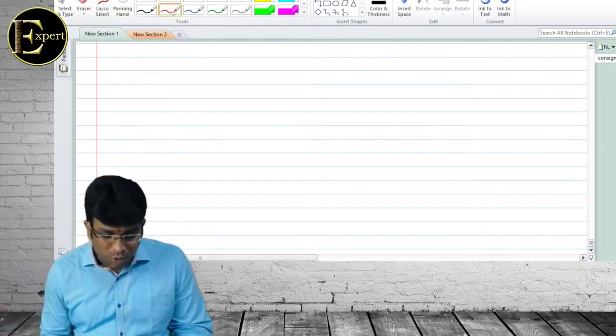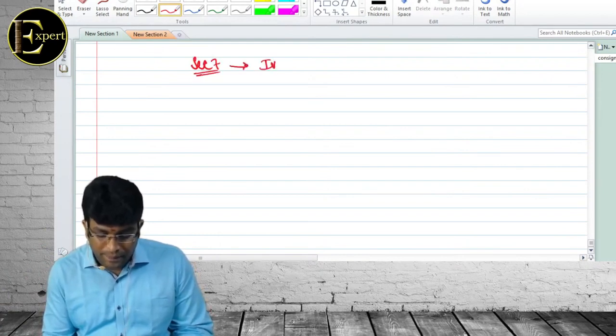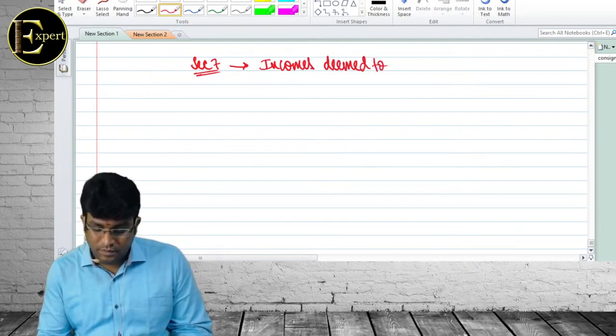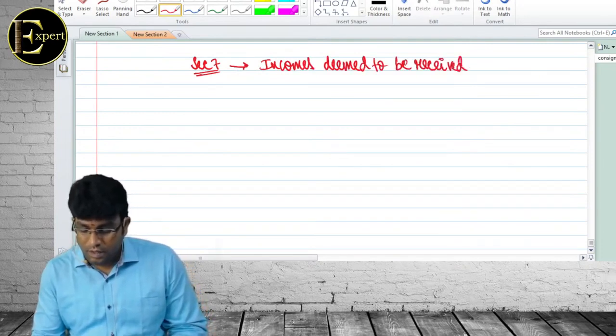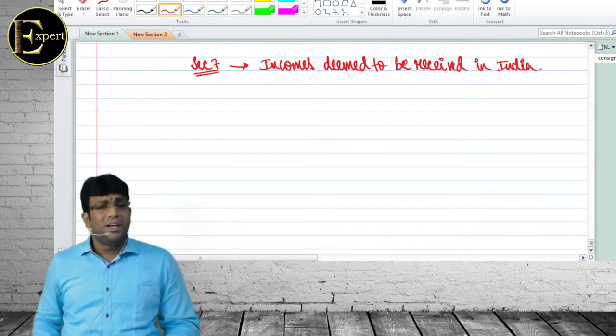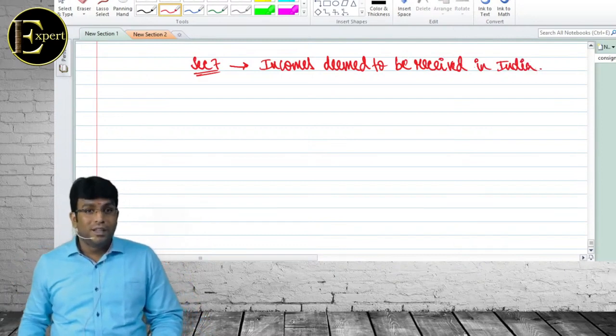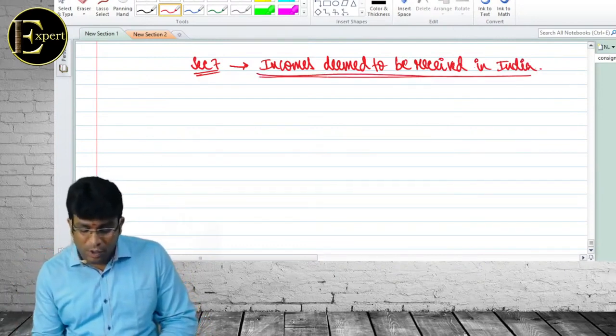Done. Now let's look at something called Section 7. Section 7 deals with income deemed to be received in India. This is not a great concept, but section 9 is a very great concept because high possibility question will come. In 7, not a great concept, I'll tell you why.